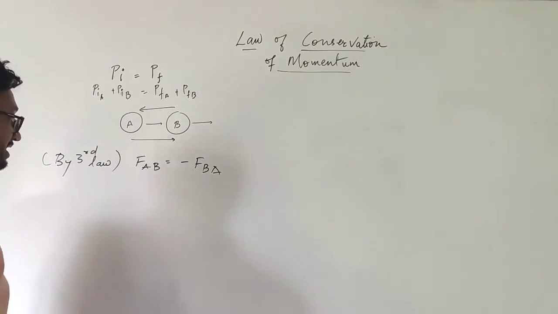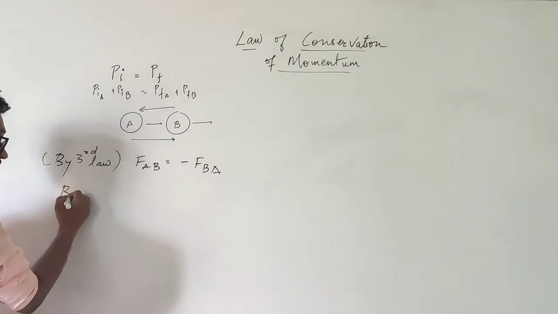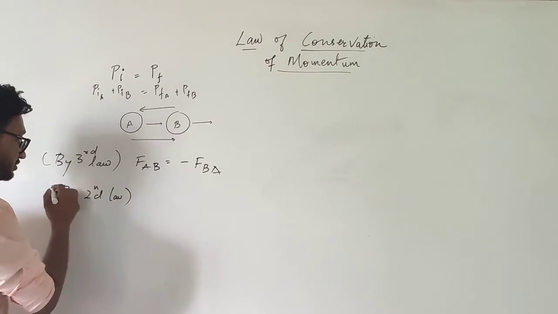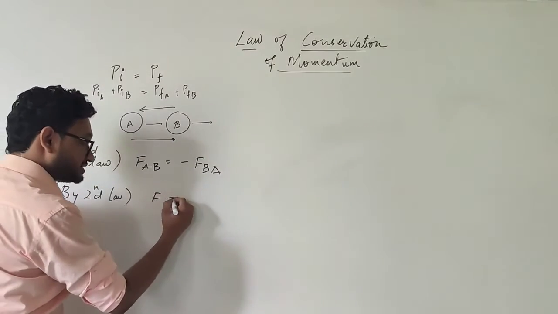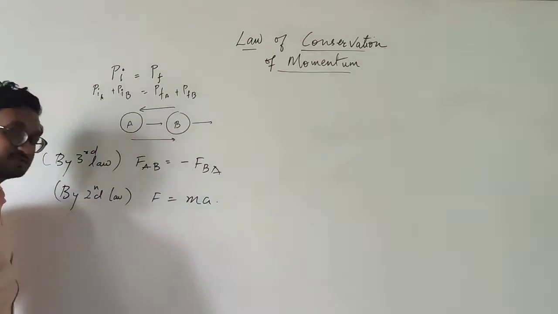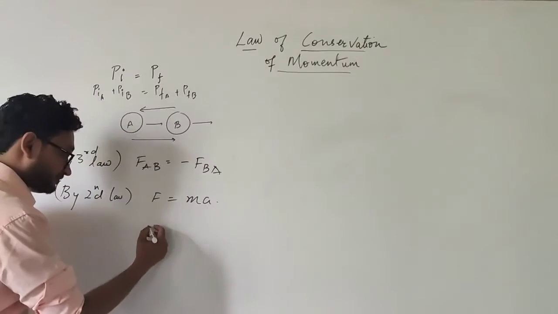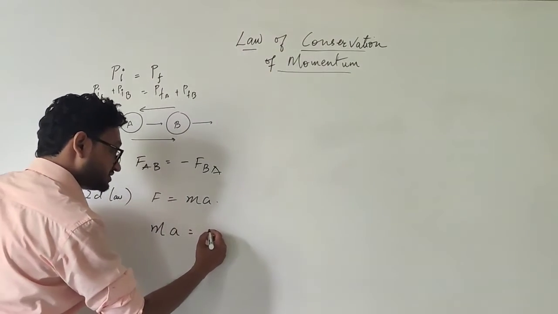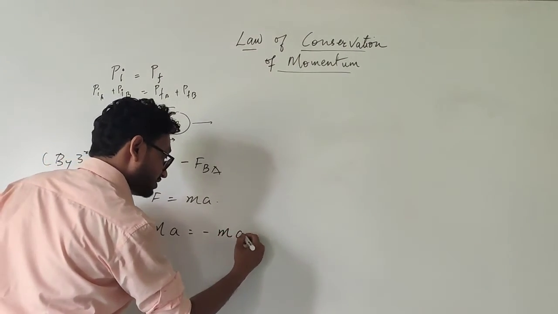By second law of motion, we know that F is equal to mass into acceleration. So I am going to write over here mass into acceleration is equal to minus of mass into acceleration.